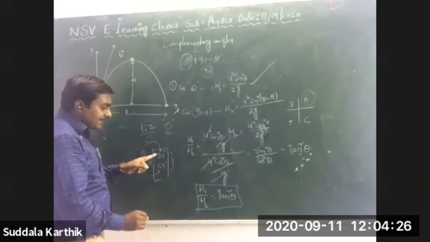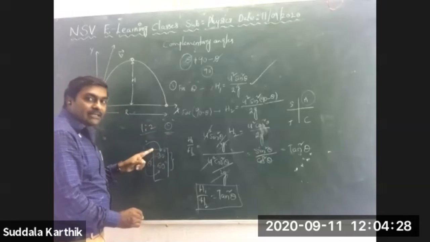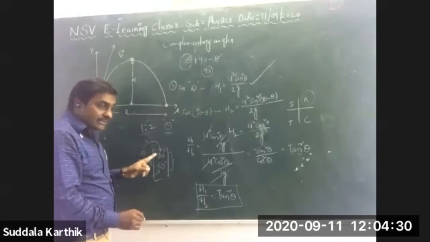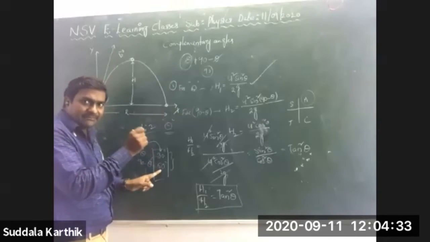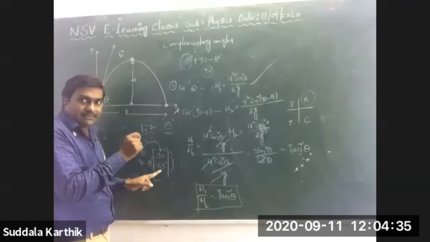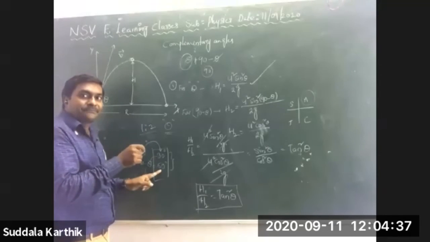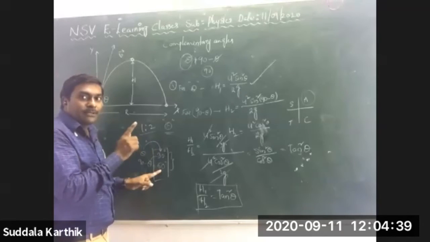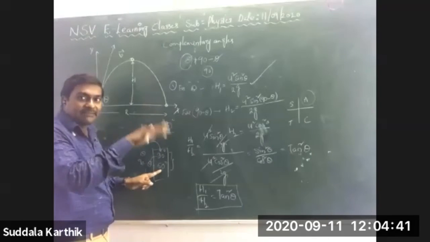It matches the complementary angles condition. So the complementary angles are given.